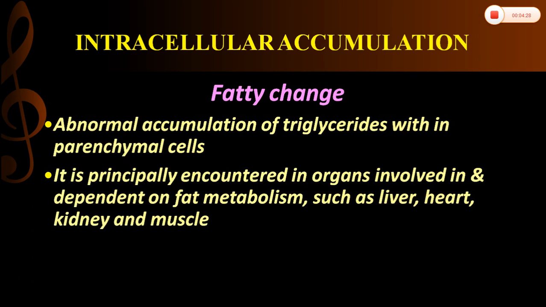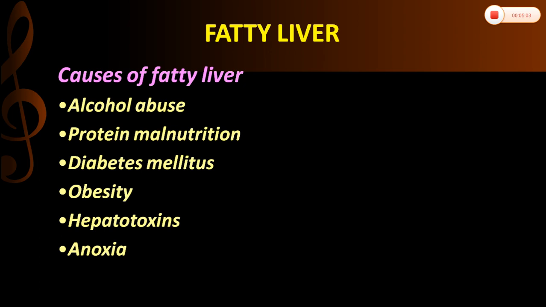First I will tell about the accumulation of lipids. The types of lipids which accumulate inside the cells are triglycerides, cholesterol and cholesterol esters. First, the accumulation of triglycerides. Accumulation of triglycerides within the parenchymal cells in excess amounts leads to fatty change. The other name for fatty change is steatosis, and it is principally seen in organs which play an important role in fat metabolism. That is, fatty change is commonly seen in liver, heart, kidney and muscle.